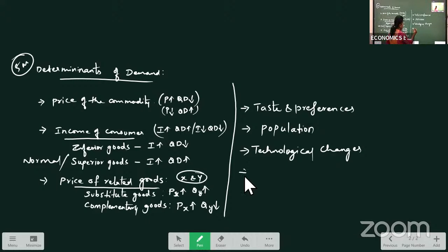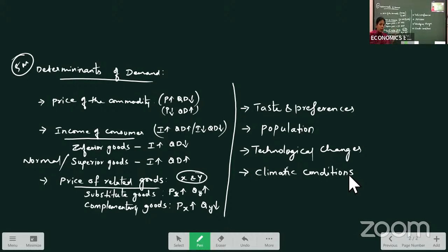Then next one, climatic conditions. Climatic conditions also affect the demand for the commodity. As the weather is changing, for example, in summer season, demand will be more for ACs, refrigerators, or you can see ice creams, cool drinks. These will be demanded more during summer season.